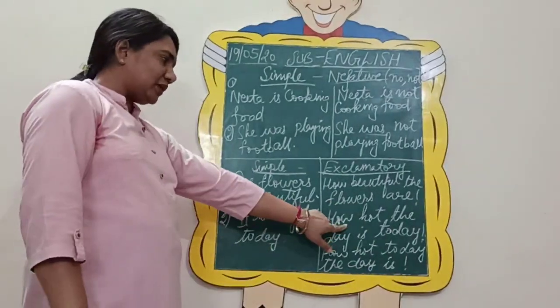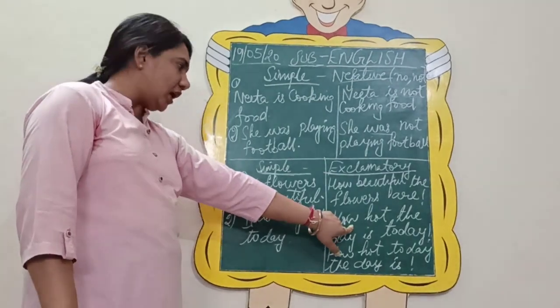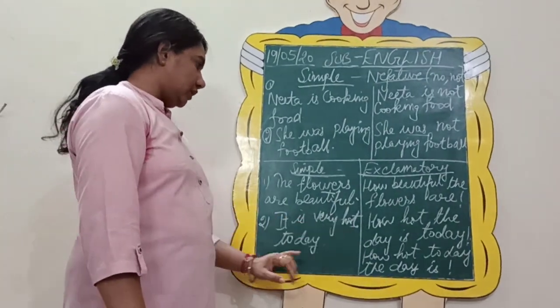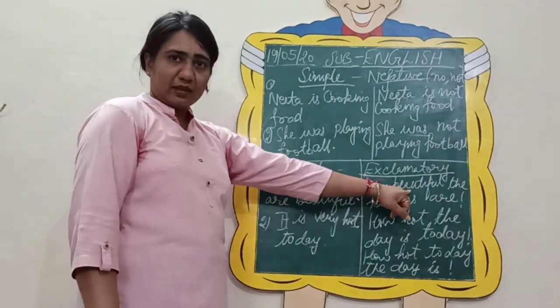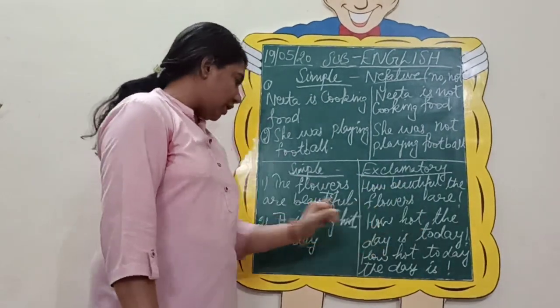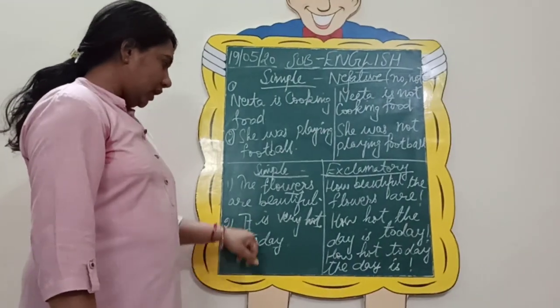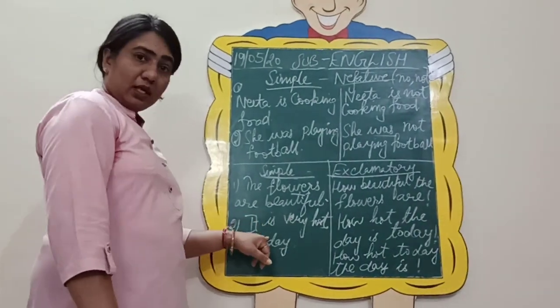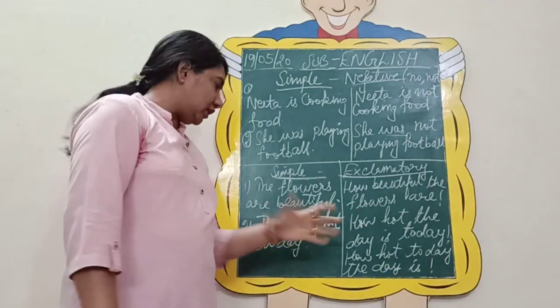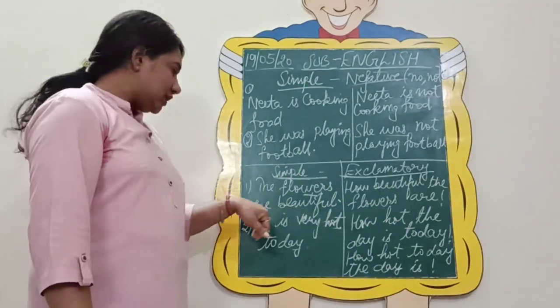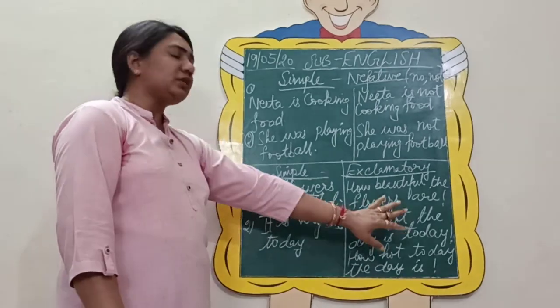We have started our exclamatory sentence with the word how. Then how hot, that is your adjective, as we have used it at the second place. How hot today the day is, or we can say how hot it is today. That is depending on you. Since we have used here it, we will use it only.